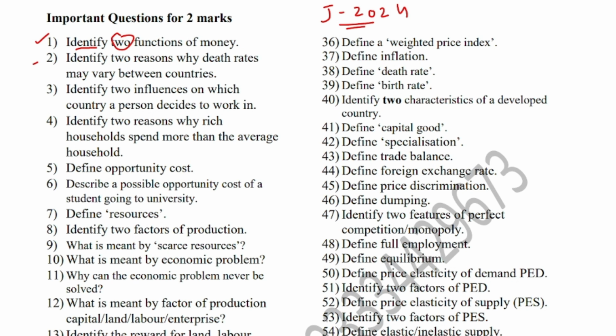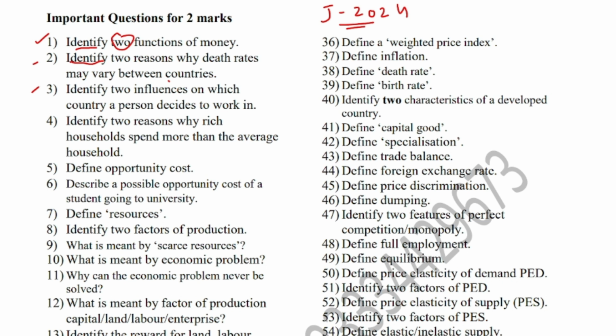Second question is identify 2 reasons why death rate may vary between countries. Again, you have to identify, not explain them. The 2 reasons that can affect death rate in different countries include nutrition, and the second one is medical facilities.